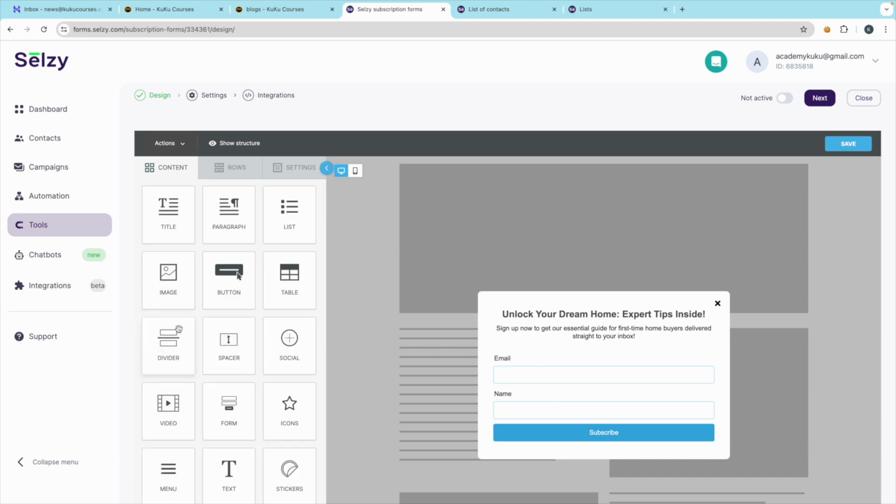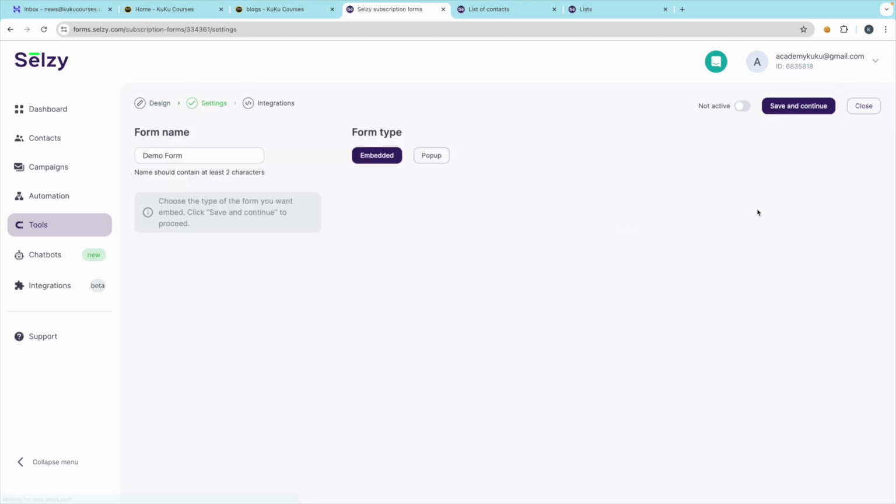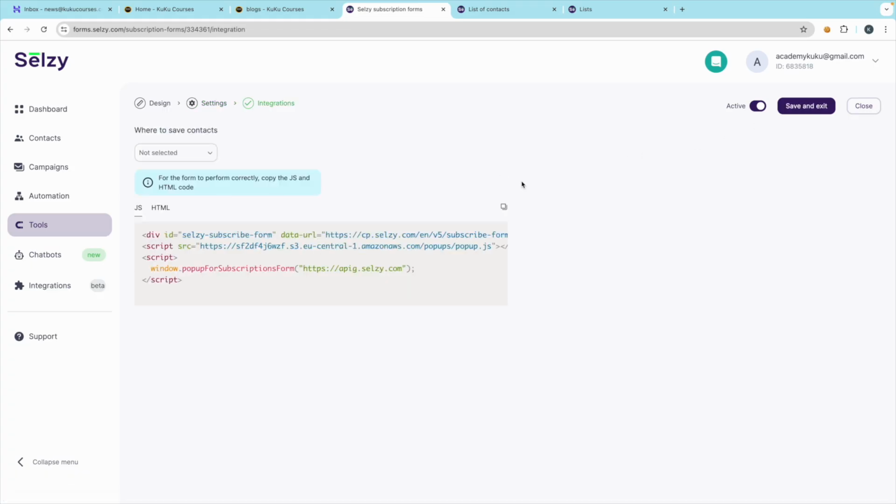If you click on content, you can even add videos as well. Just drag the video and so on, but let's make it simple and easy. And after that, click on the save button, which is very important. Click on the active button, and click on save and continue.